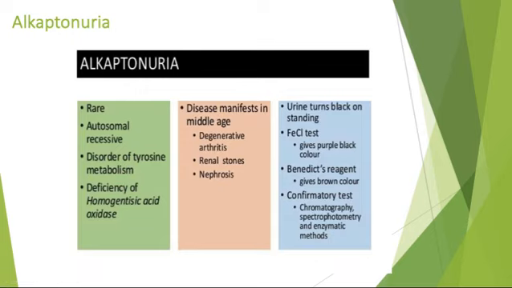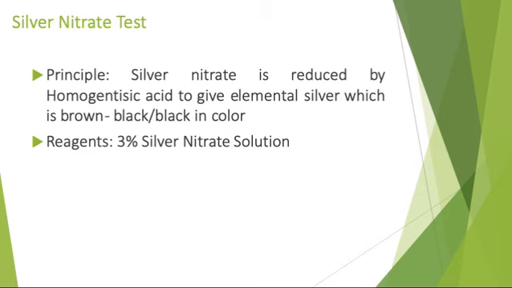Now, what are the laboratory tests that can be done? The first one is the silver nitrate test. It reduces homogentisic acid to give elemental silver, which is brown black or black in color. The reagent used is 3% silver nitrate solution.